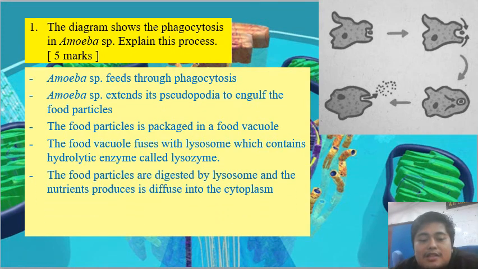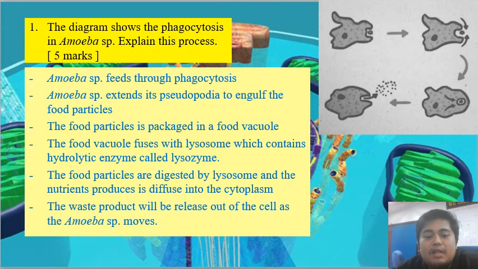The food particles are digested by lysosome, and the nutrients produced are diffused into the cytoplasm. The waste product will be released out of the cell as the amoeba moves. As they move, they will excrete their waste product.